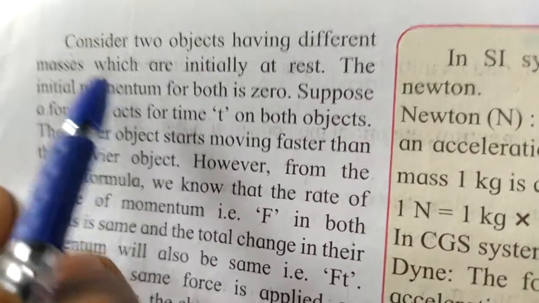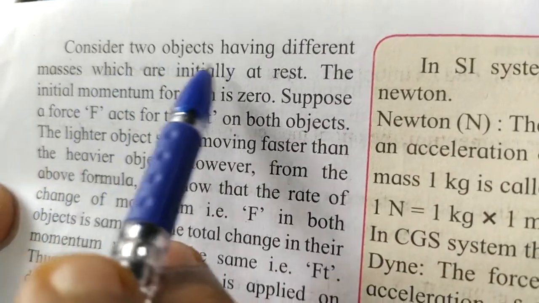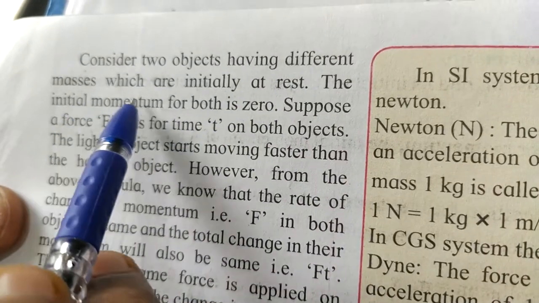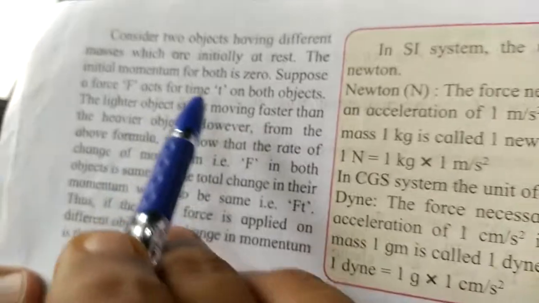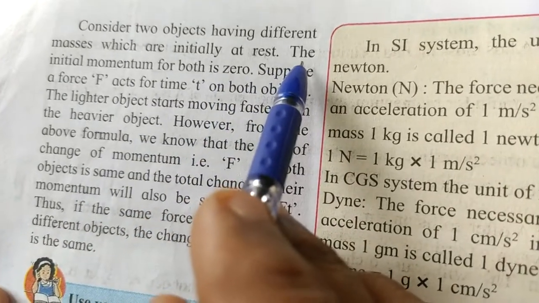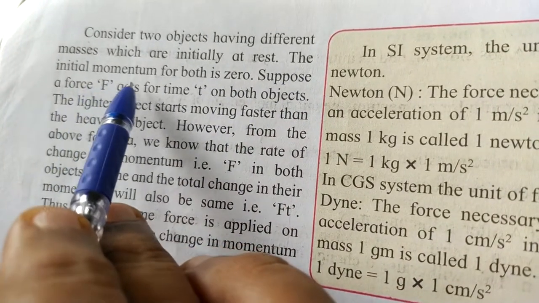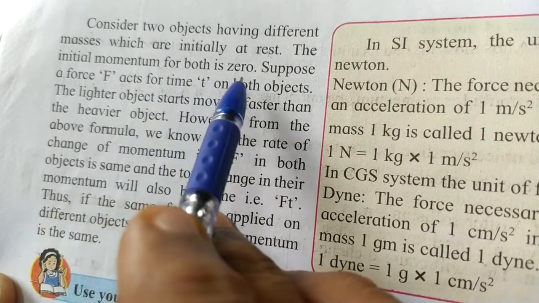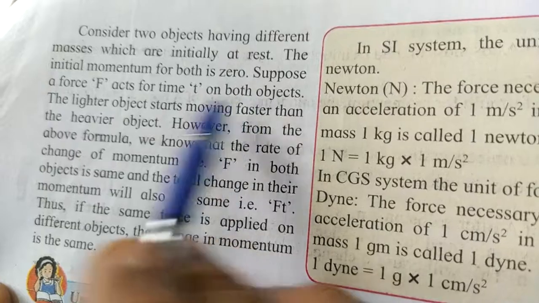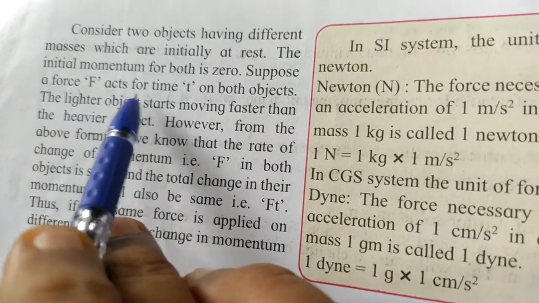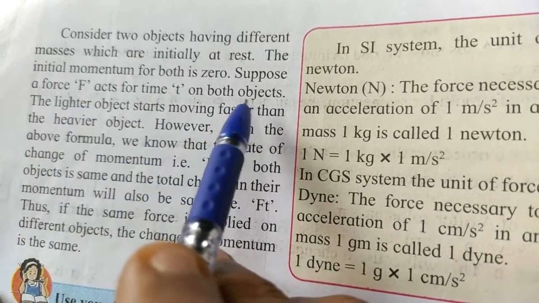Consider two objects having different masses, which are initially at rest. Then the initial momentum for both is zero. Suppose a force F acts for time t on both objects.